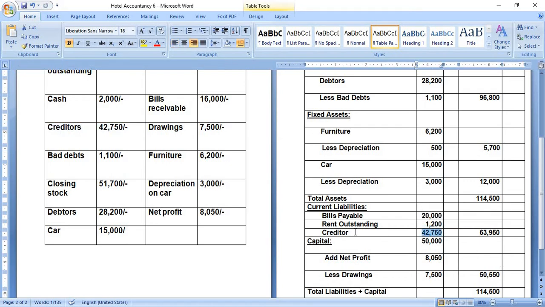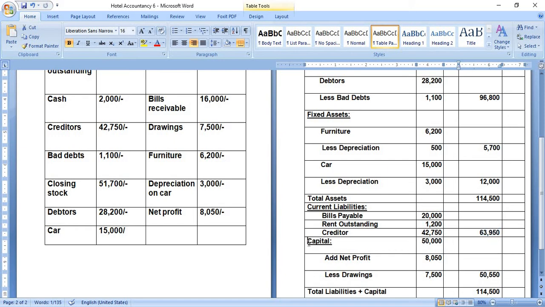So here I totalled the current liabilities column: 20,000 plus 1,200 plus 42,750. I got this amount, that is 63,950. You can calculate at your own end also. I just mentioned the total here for my sake.